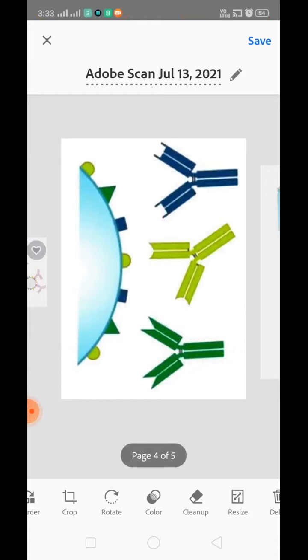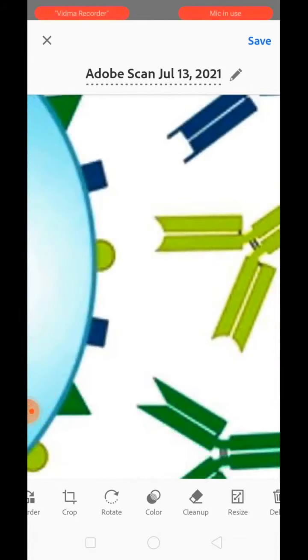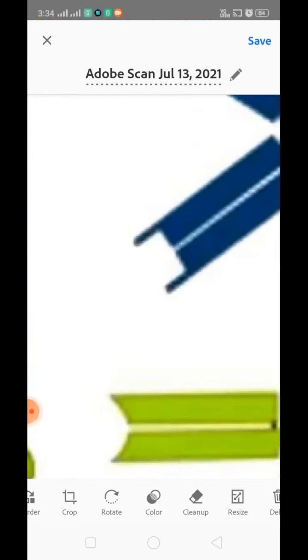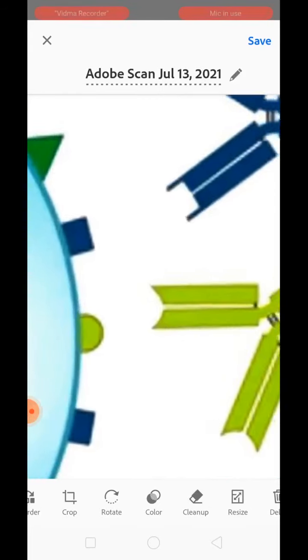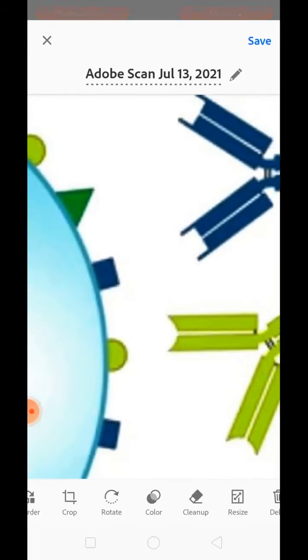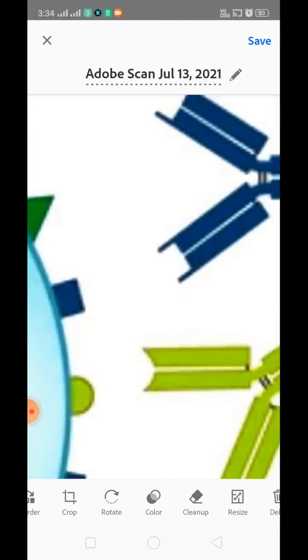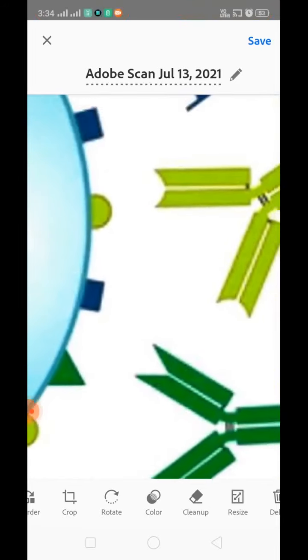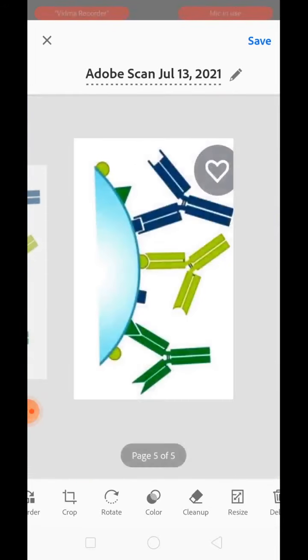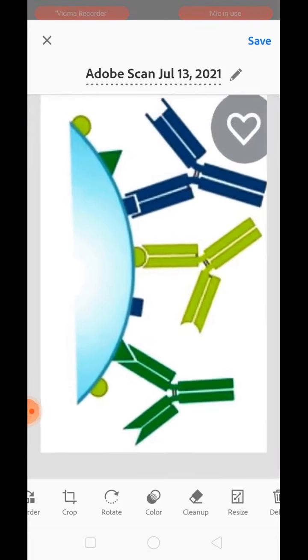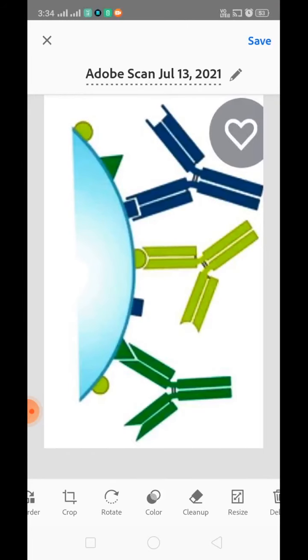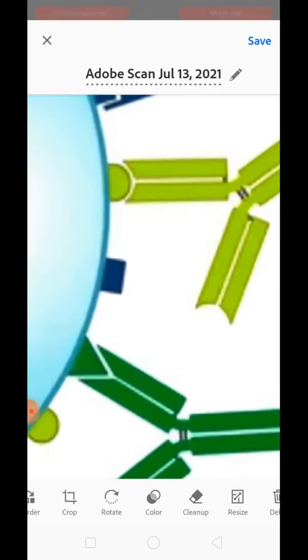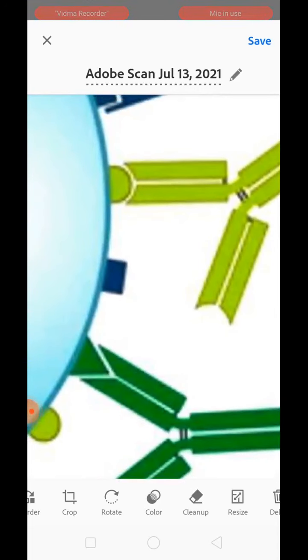And see over here, these heads are different, these heads are different, and these heads are different. So accordingly they will combine, meaning the green one will combine with the green structure, and the blue one will combine with the blue structure, because both of them have a similar shape. Understood? Antibodies have an attachment site. It is a Y-shaped structure. The attachment site of every antibody is different from one another, and a specific antigen combines with a specific antibody.